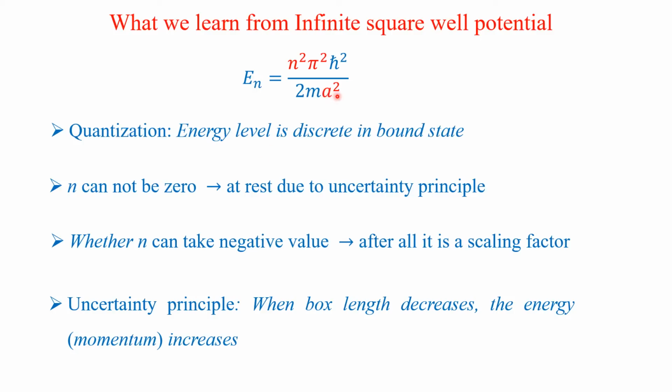If you measure the position accurately, meaning you bring the box length close to zero, it means the position is confined in a narrow range. So position you can fix accurately, but momentum you cannot fix because it will shoot up. So it confirms the uncertainty principle also.